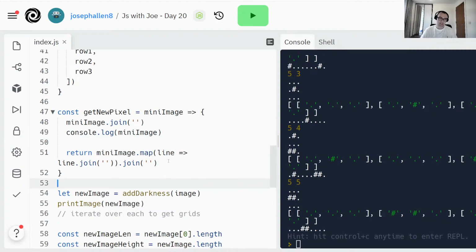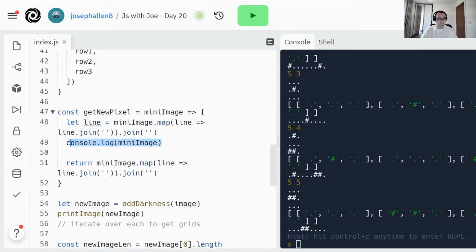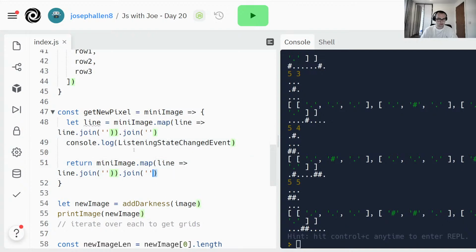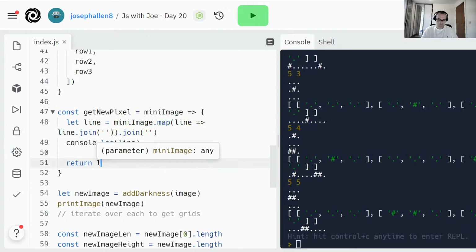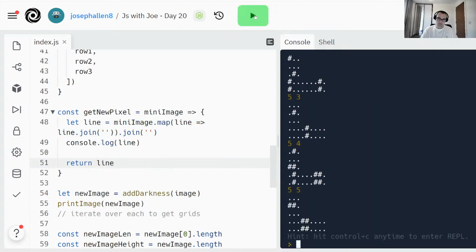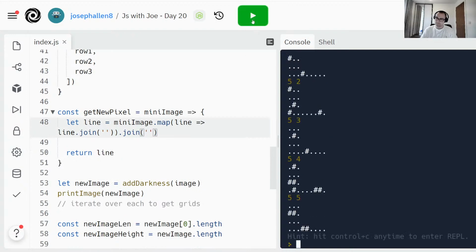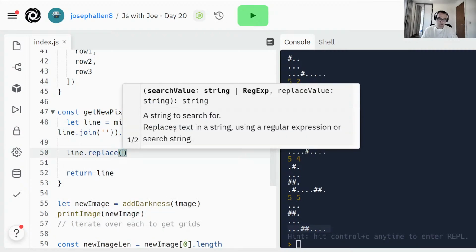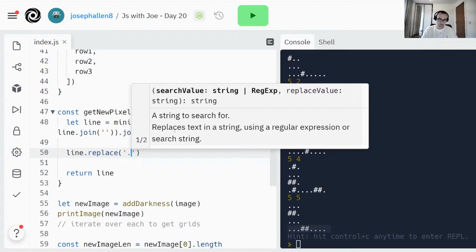Now we need to convert that into binary. So let's do let line equal that. Console.log line. Oops. That's extra lines. We don't need that because it's already console logging. Now I need to convert that into something useful. So let's say line.replace. It needs a string or a regex. Can I just do a dot?